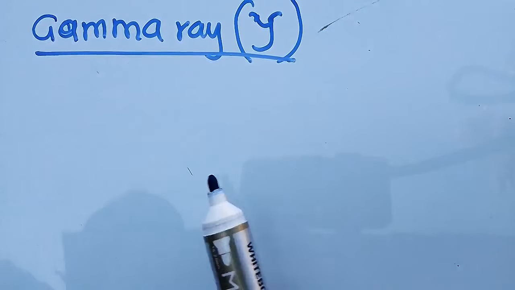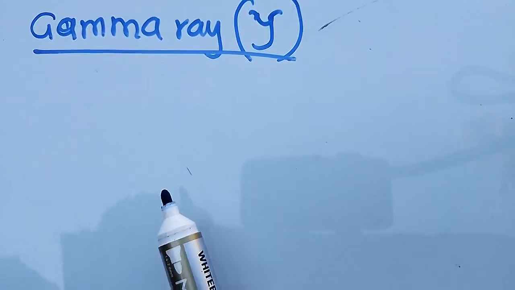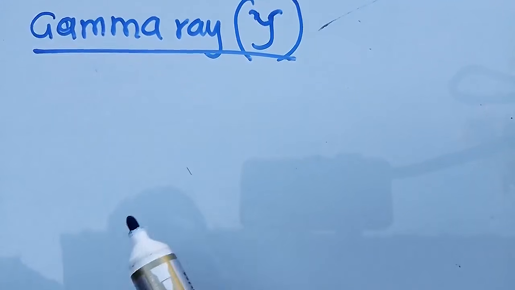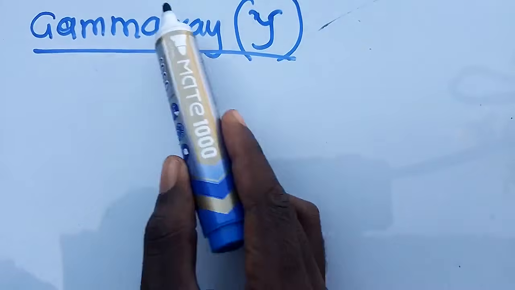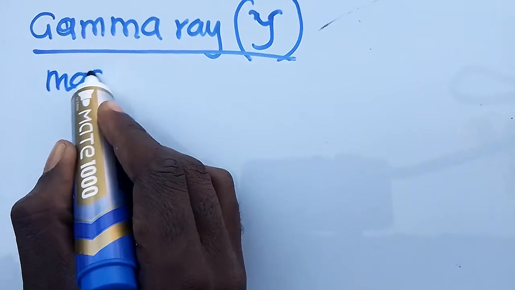So the nucleus emits the extra energy by a gamma ray.